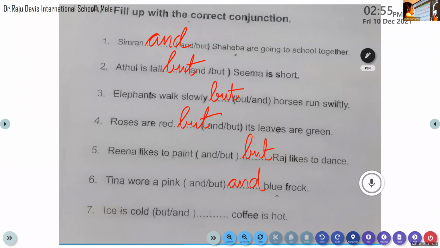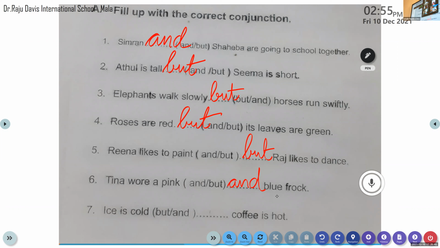Very good. Evina, come on. Evina, my dear. Unmuted, my dear. Come on, read the last, 7th question. Ice is cold, dash, coffee is hot.